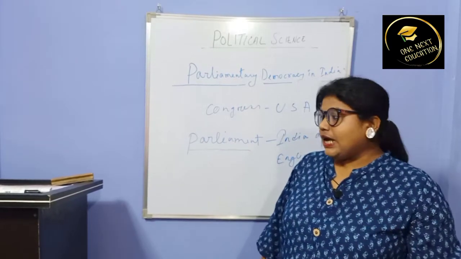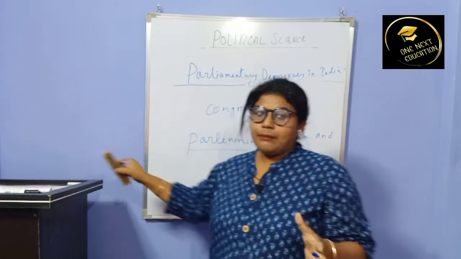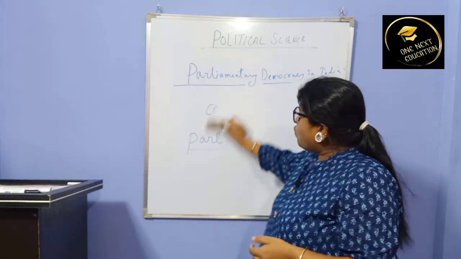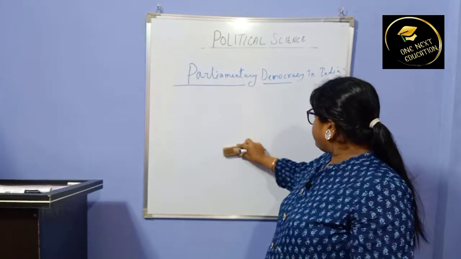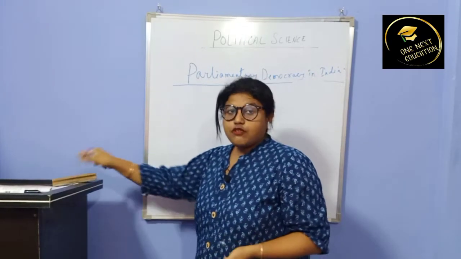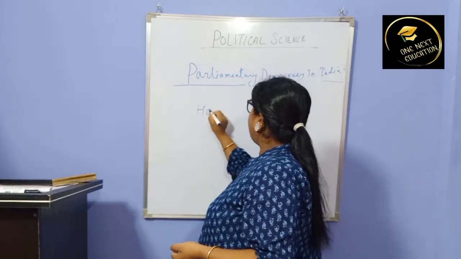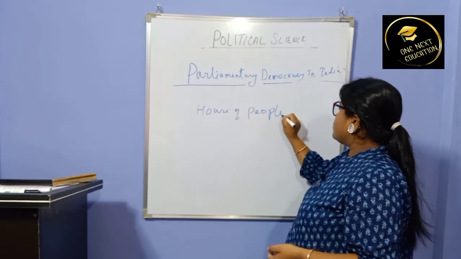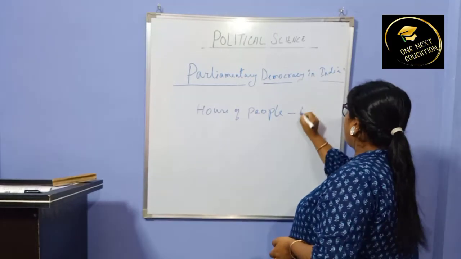Parliament. So in India we have two houses of parliament. One is the House of People, which is known as Lok Sabha.